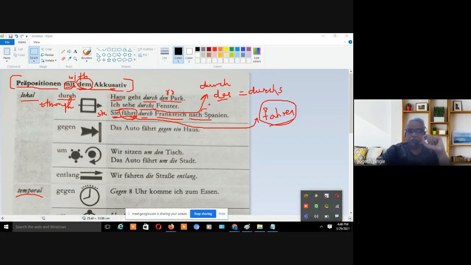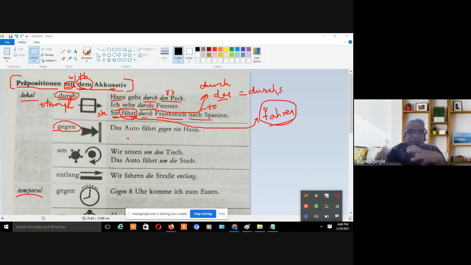So this is to, and durch is through, right? So she travels through France to Spain, right? In this particular case we don't have any kind of article. Why? Because these are the names of the countries, that's why, right? So this is one of the prepositions, durch. Next we will see the gegen.